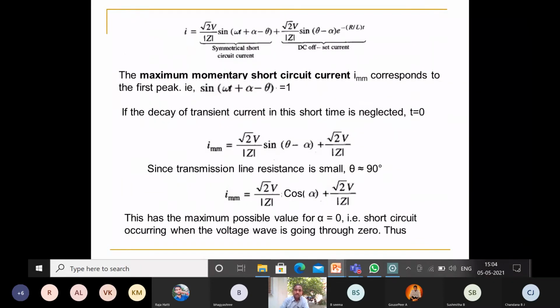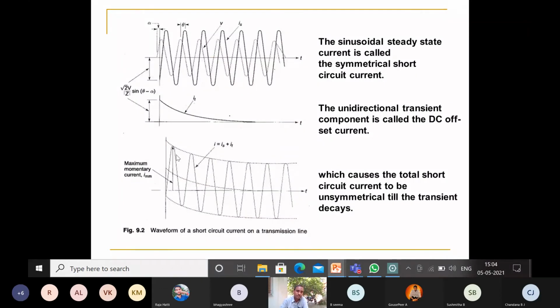So next, we come to the expression: i is equal to the total current, that is i_s plus i_t, that is the DC offset current and the symmetrical short circuit current. In this, the maximum momentary short circuit current, called IMM, corresponds to the first peak. This is the first peak. And this term we can write as root 2 V by Z sine of theta minus alpha. This is the transient second term of i of t.